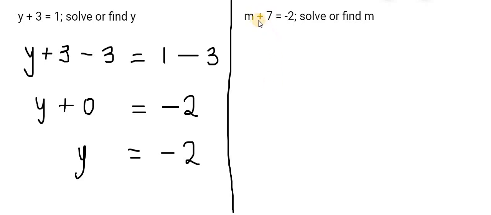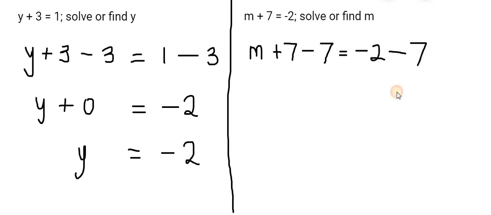So I use the minus sign to take away 7 from the left. But remember, whatever I do to the left, I've got to do to the right as well. So I subtract 7 from the right as well.